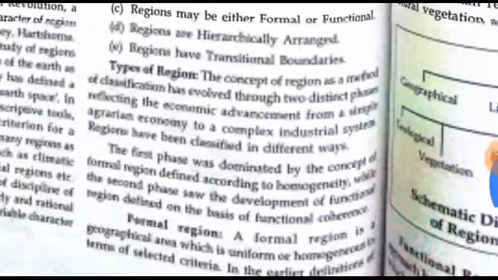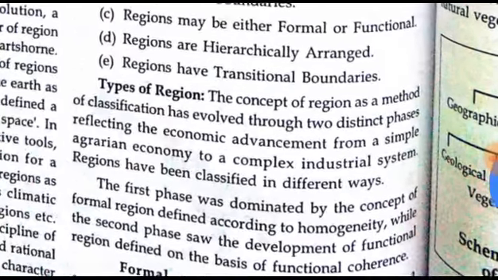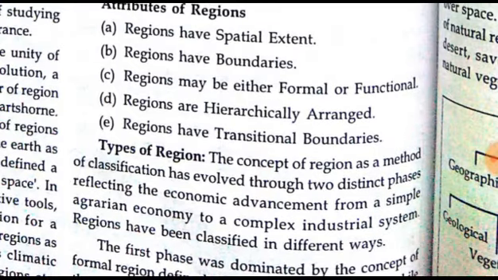First of all, we discuss formal types of region. Here regions have transitional boundaries. Regions have a hierarchical arrangement. Here you can see functional or formal, either may be, and regions have boundaries.